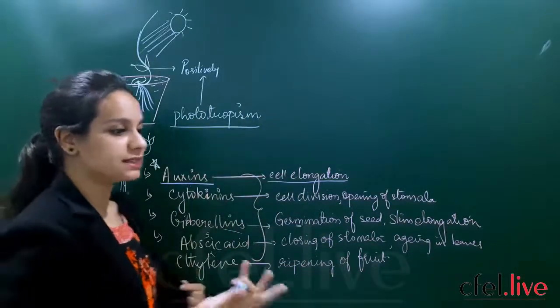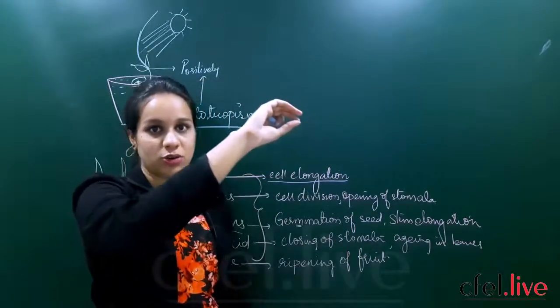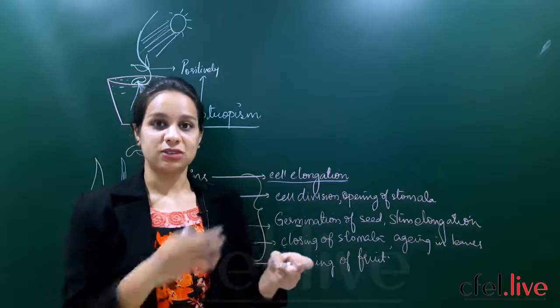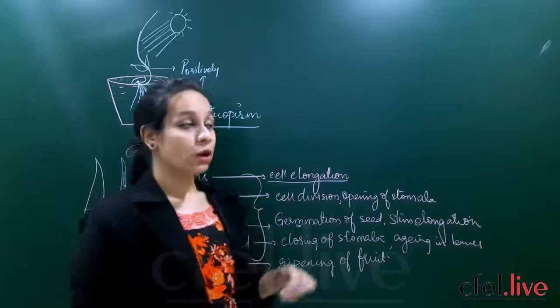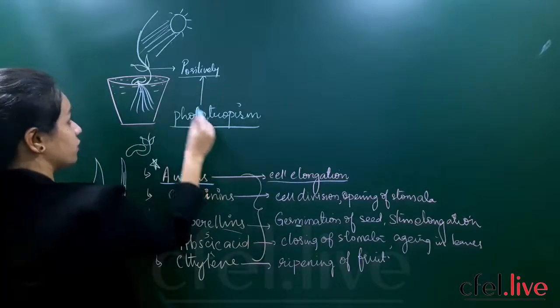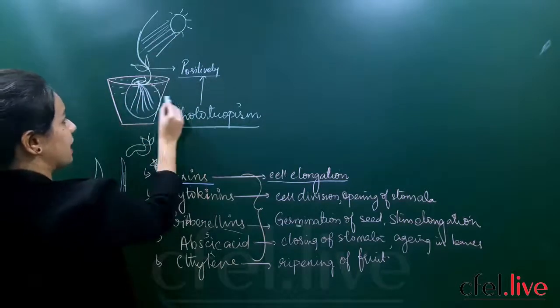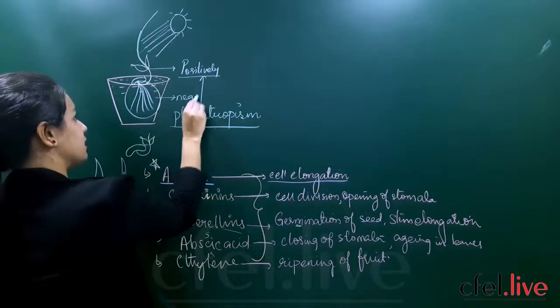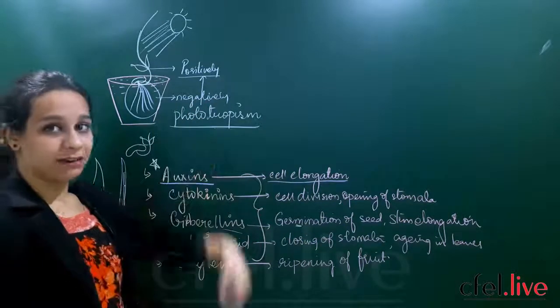Even in nature you can see when you put a potted plant, the stem will grow long, yes or no, and when you put it to the other side, you see that it will bend. Why? Because the sunrays are falling in that way. Okay, so we call this stem positively phototropic because it is growing towards light, and we call the roots of a plant negatively phototropic because they are growing away from light.